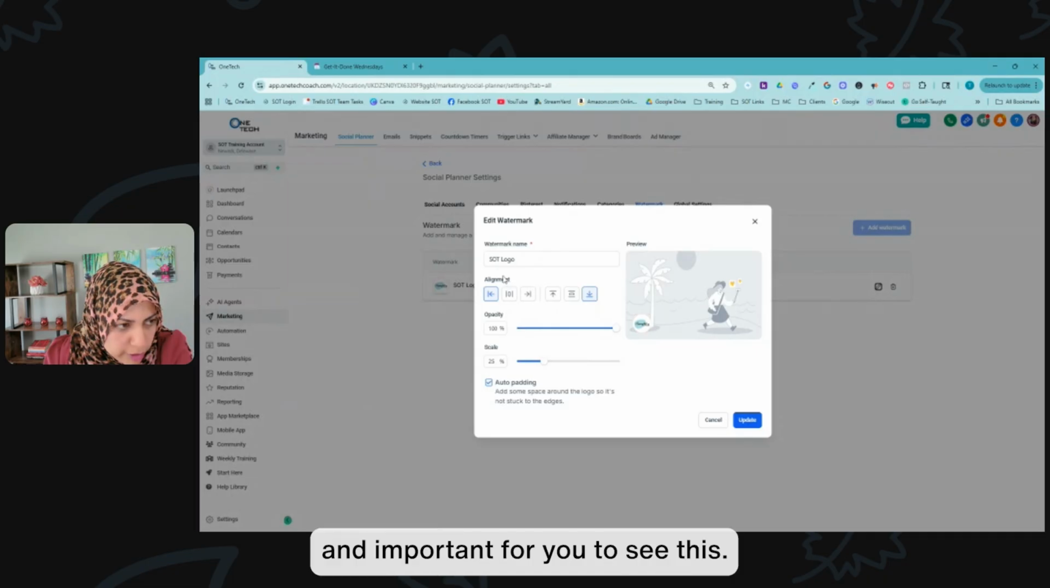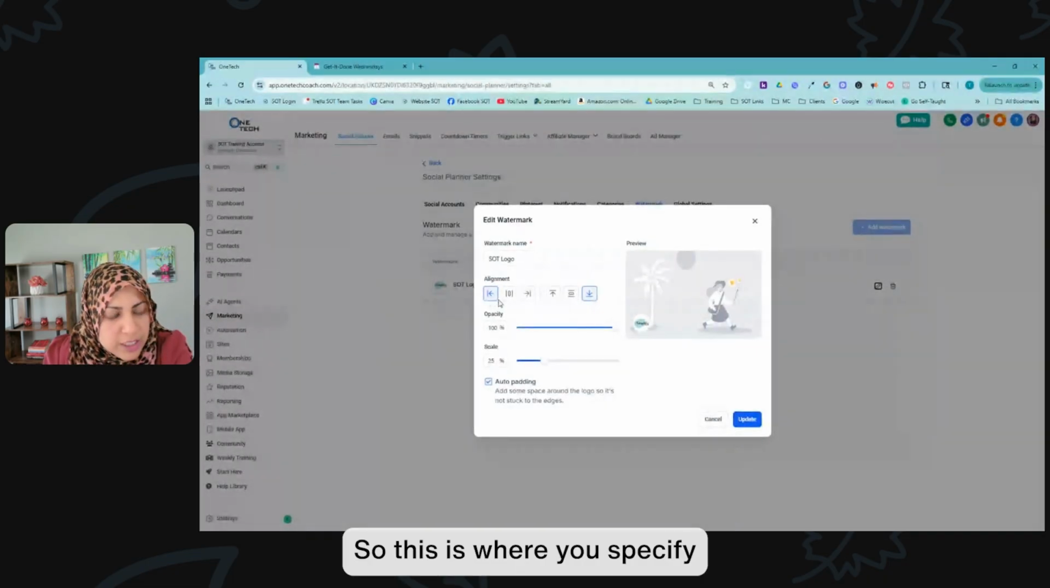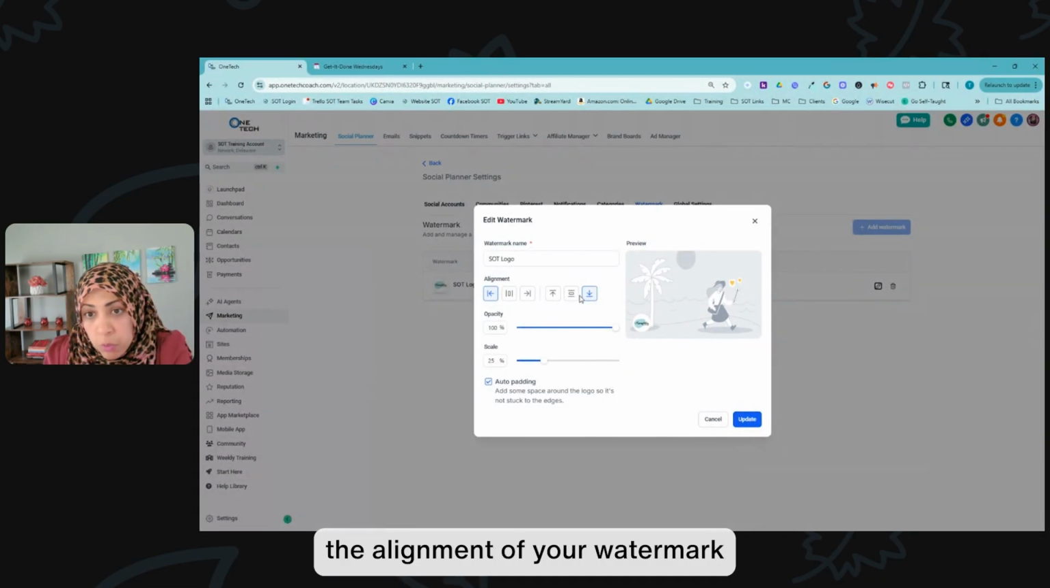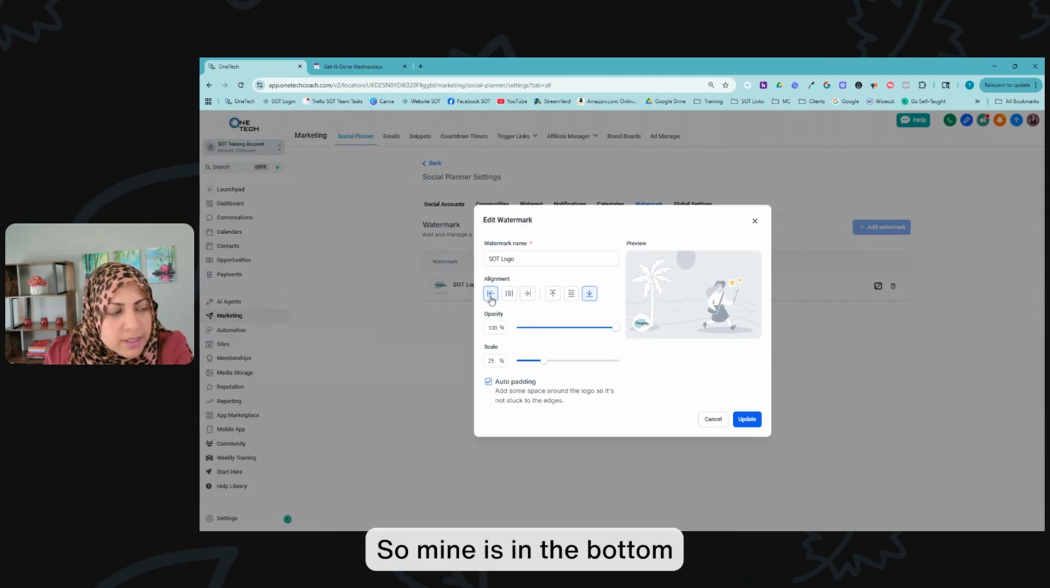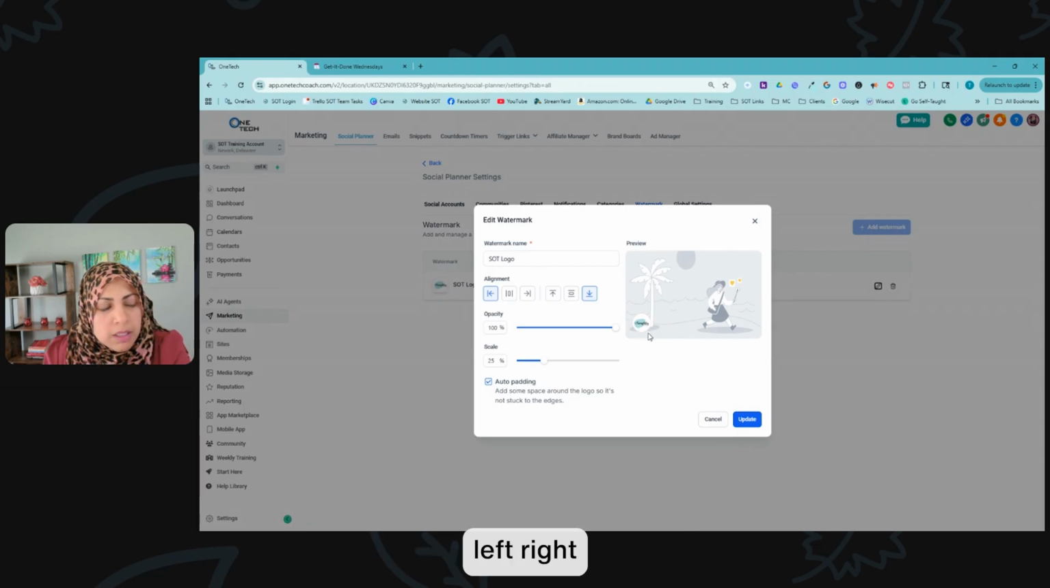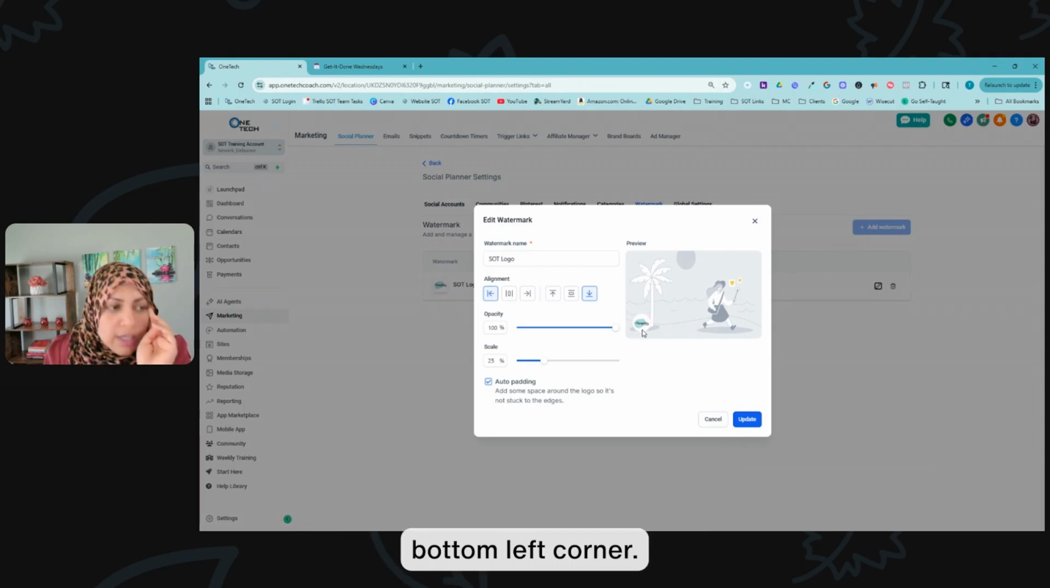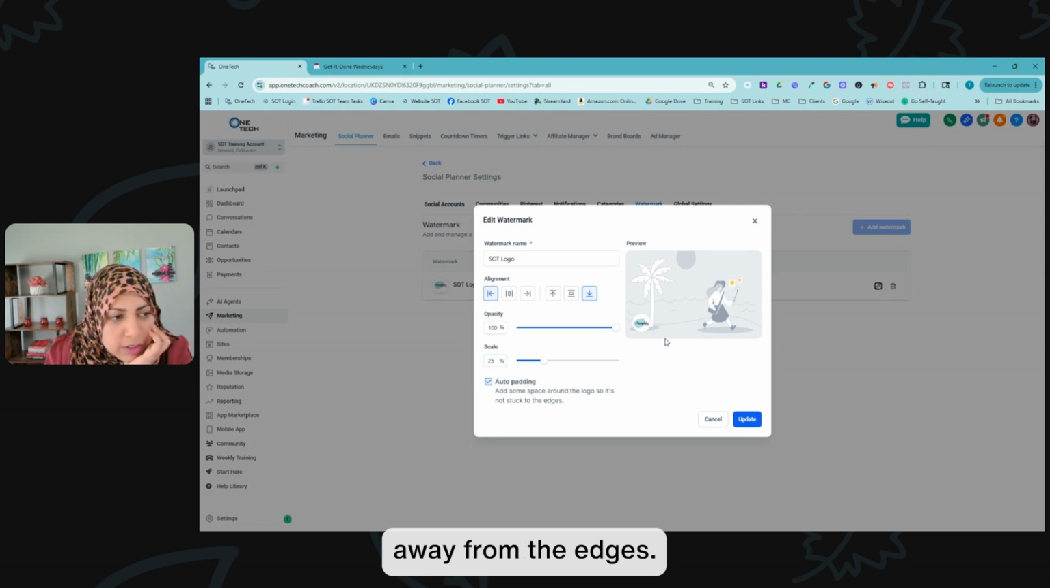This is helpful and important for you to see this. So this is where you specify the alignment of your watermark or your logo. Where do you want to display it? So mine is in the bottom left, right? I'm directionally challenged. Yeah, that's left. Bottom left corner. And I have it a little bit away from the edges.